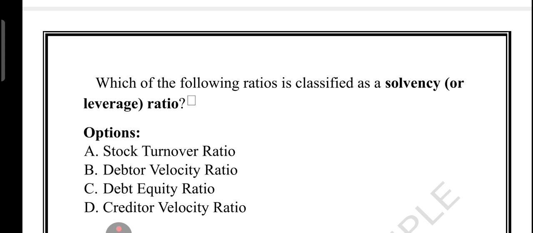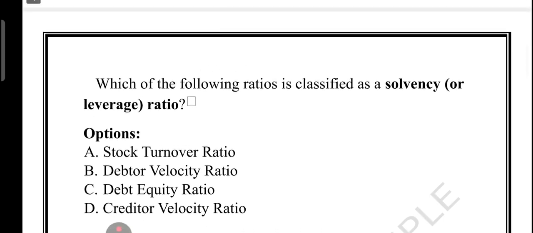For example, let's say a company has 50 lakh in debt. It has borrowed 50 lakh from the bank and has 20 lakh in equity. So the debt equity ratio will be 50 upon 20, which is 2:1. That means the company is using 2 rupees of debt for every 1 rupee of its own money. Remember, the higher the solvency ratio, the higher the leverage ratio, the higher the risk, because more borrowed money means more pressure to repay. Let's see the other option. What about the stock turnover ratio?